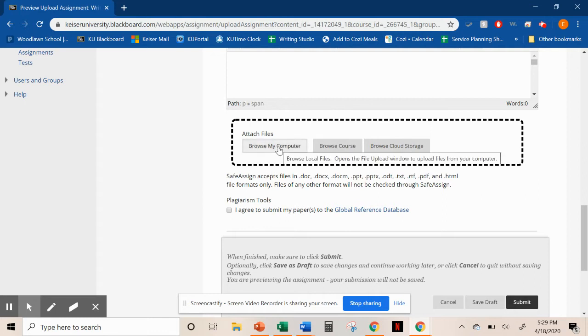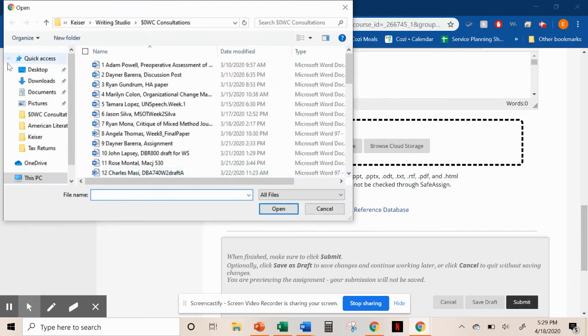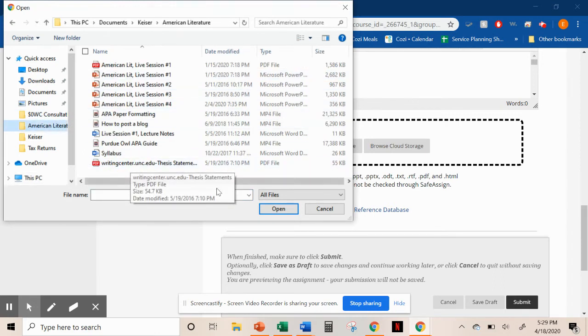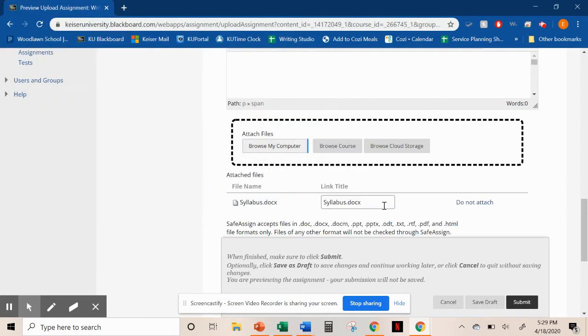So here we go. Browse from my computer. If you have downloaded it into your computer, click. It's going to take us in here, right? So then I would click on American Literature. I'd have my paper saved in here, and then I would click Open. Let's just do this. Here it is, right? This is the title.